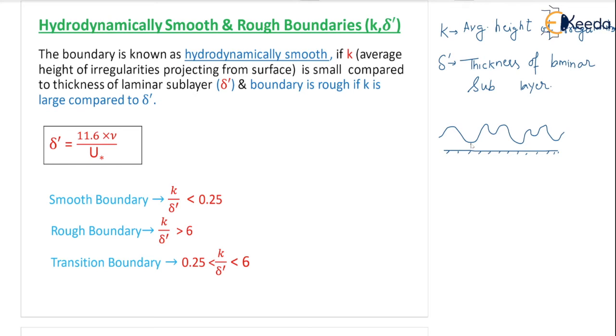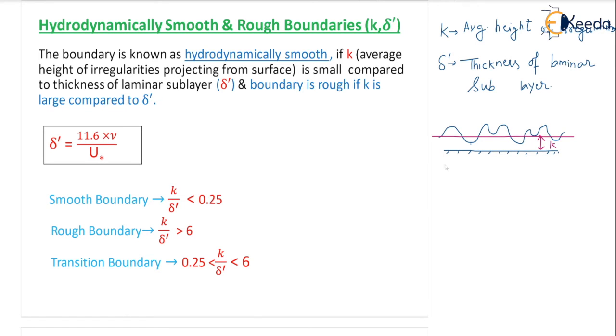Now here it is 2 centimeter, again 5 centimeter, 5 centimeter, 3 centimeter, like this. So can I draw an average height for 1 meter? Correct. So let us say the average height is coming here like this. So this is your K. This is your K, average height of irregularities for a given length.